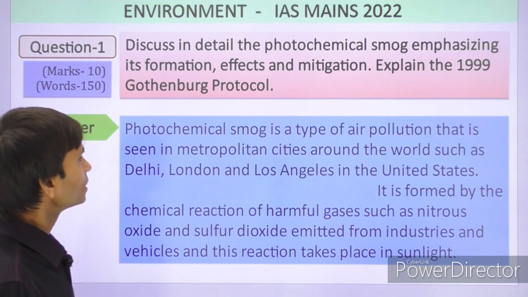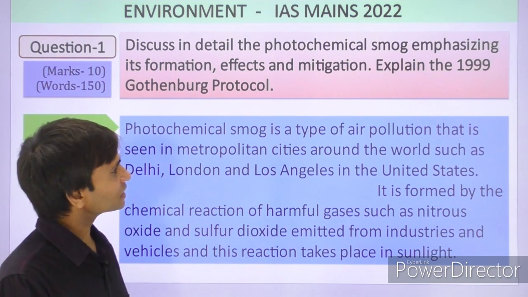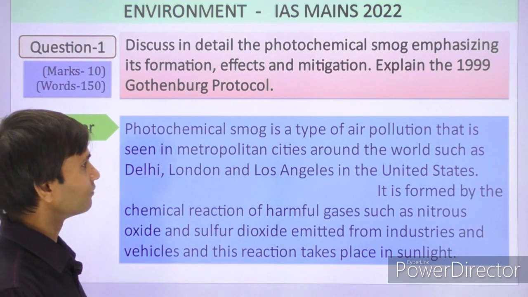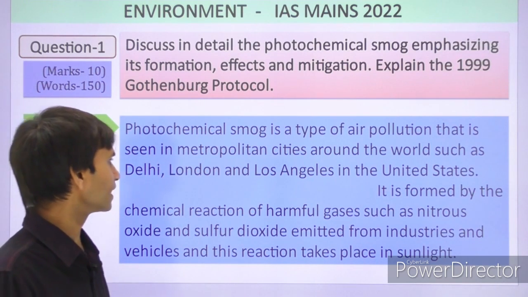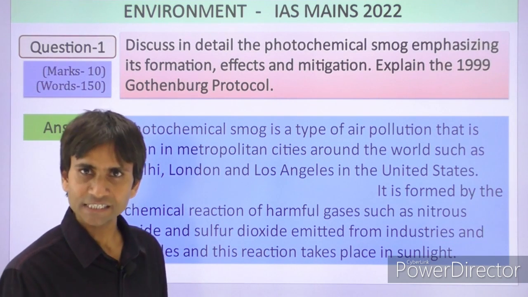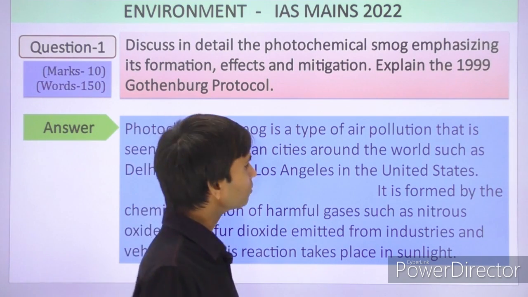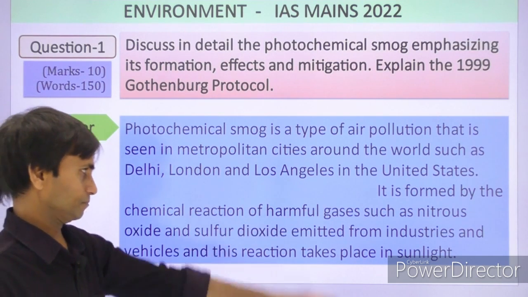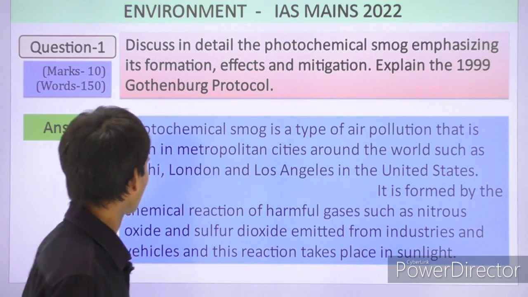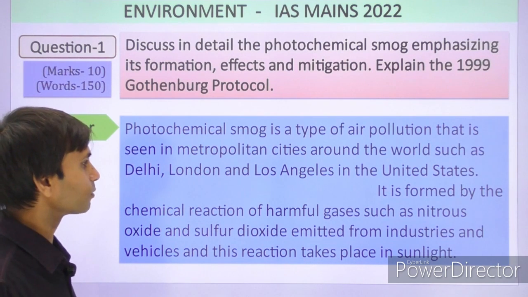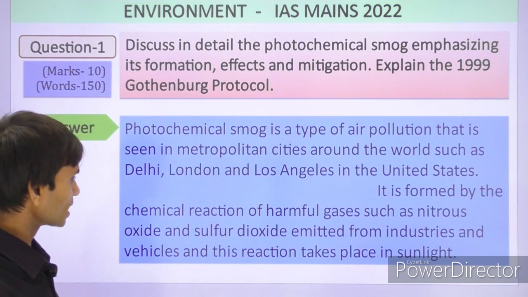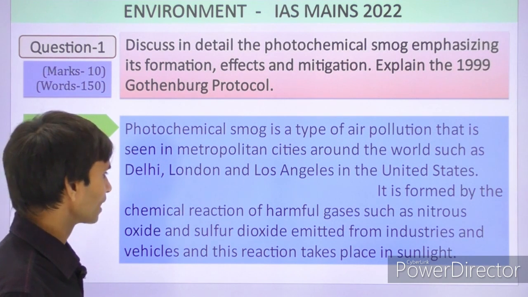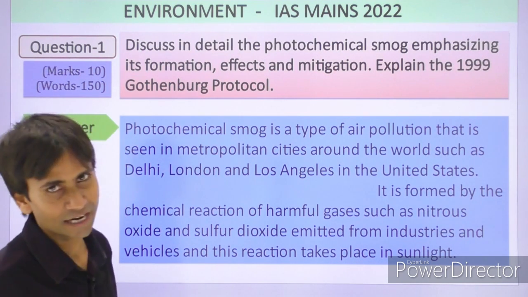The answer is: Photochemical smog is a type of air pollution that is seen in metropolitan cities around the world such as Delhi, London and Los Angeles in the United States, and sometimes it is called the Los Angeles smog. Okay, now the paragraph changes. It is formed by the chemical reaction of harmful gases such as nitrous oxide and sulfur dioxide emitted from industries and vehicles, and this reaction takes place in sunlight.